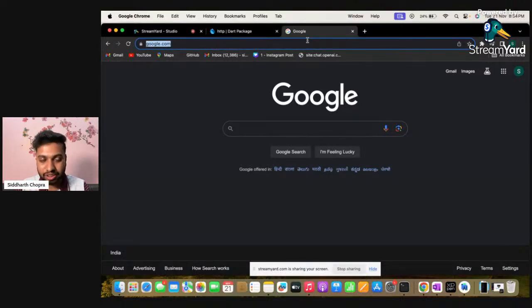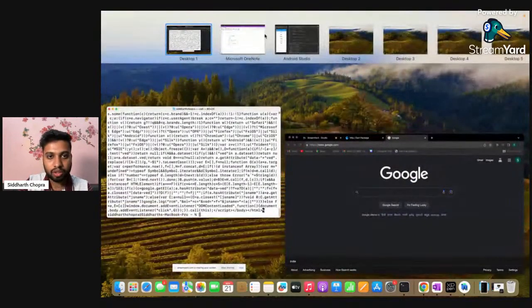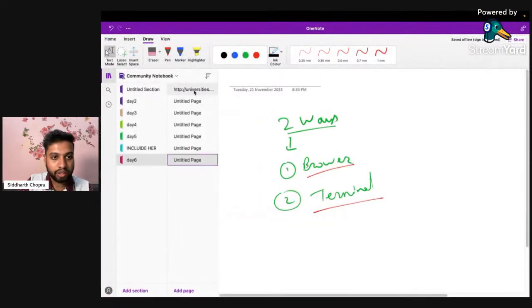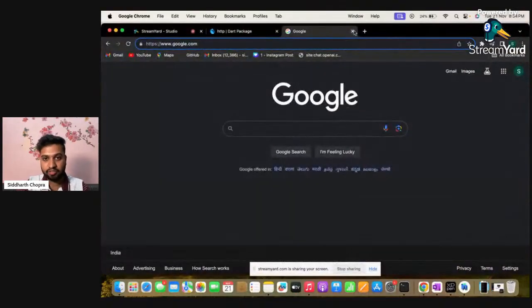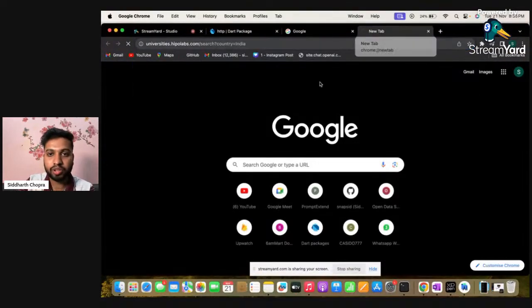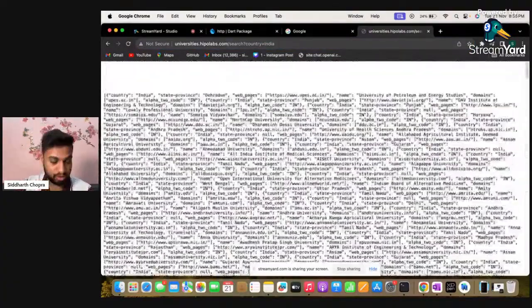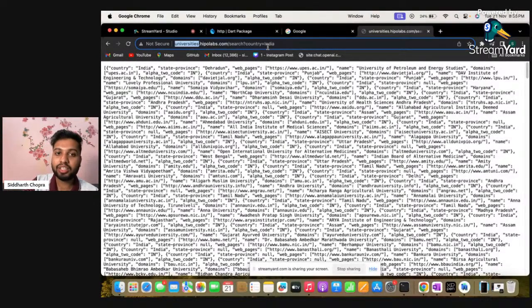So instead of going to google.com, we have another URL. This is it. Here I have already saved the API. There are various different APIs, and I will even share a repo with you where you can find all the public APIs for free. So here we have a website, or I should say an API, which has all the information about universities. And here we have a parameter with the value India.